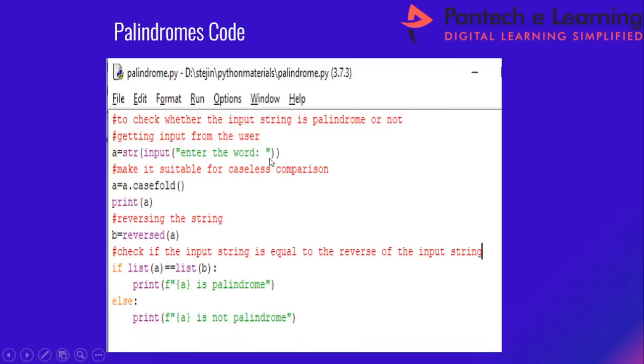So input within double quotes, I am just saying here, enter the word. It is stored in the variable a. And a dot casefold. There is an inbuilt function called casefold function. I am just calling this, and it is stored in the variable a. Reversed of a, I am just reversing the characters of a, and it is stored in the variable b.